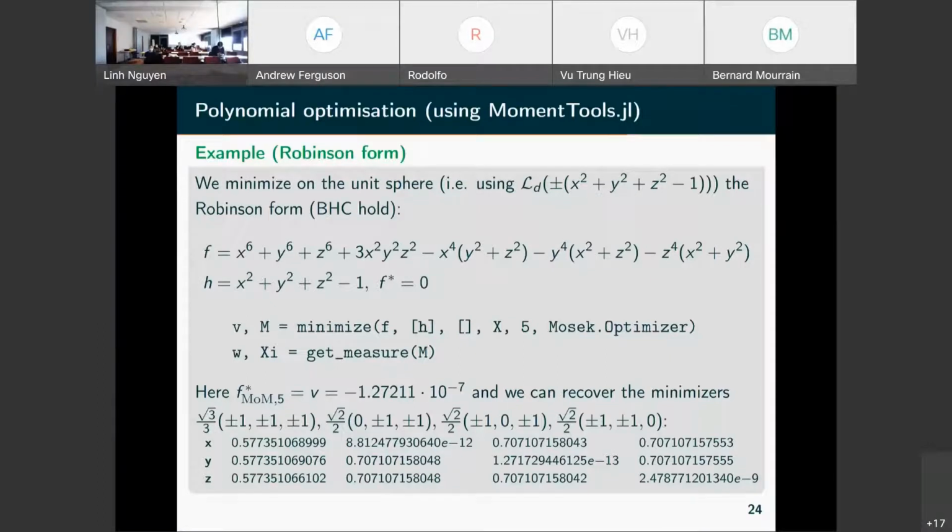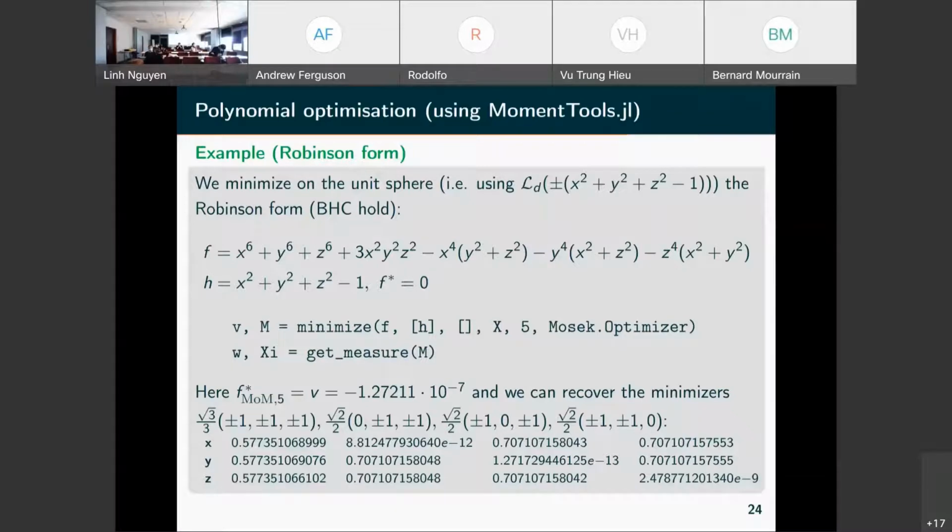We use relaxation order 5, and then we have this magic function get measure, which is doing this computation at this value, and it gives the weights and the points of the decomposition.